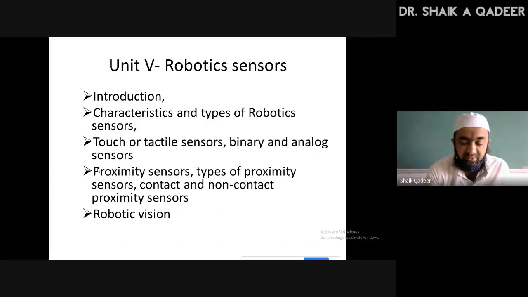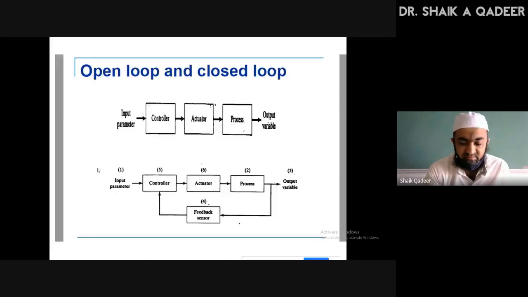Now I am going into the topic of discussion. Let us have a quick recap of the things discussed in last class. In last class, before going into robotic application, we have seen the open loop control system and the closed loop control system. I told you in both cases the common things are controller, actuator and process. And the difference between these two is, in case of closed loop control system, the additional thing is feedback, and the controller is accordingly acting.